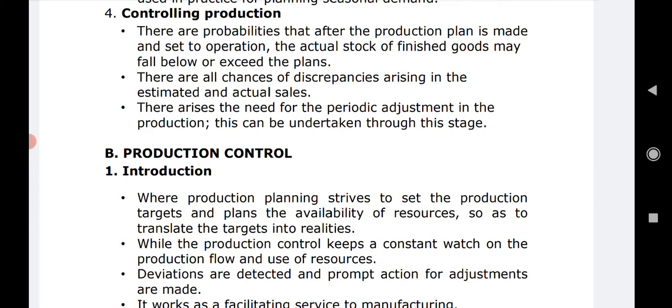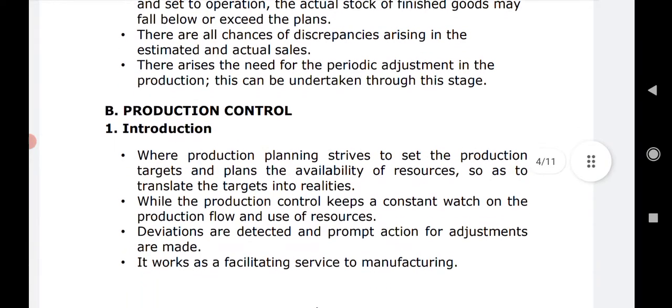So there are all chances of discrepancies arising between the estimated and actual sales. That means differences can come. In what will differences come? In what was to be prepared and what has been prepared, or the actual sales that were expected and what has actually happened, there can be changes.